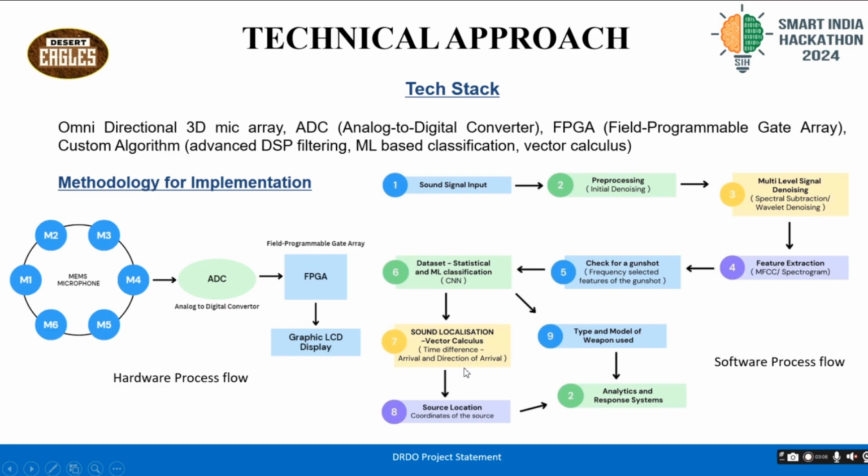Both the classification and localization data is fed into our response analytical systems, which will be integrated with this system in order to respond to the location and the detection of a gunshot accurately.